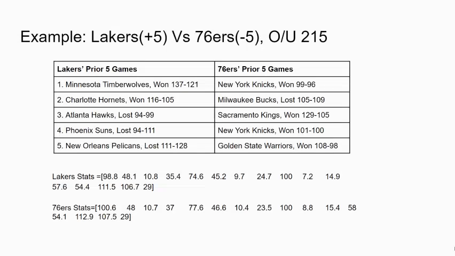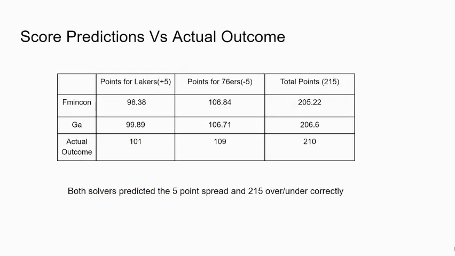and run the program. Using the FMinCon solver, we get the Lakers will score 98 points, the 76ers 107, and have 205 total points. GA predicts 100 points for the Lakers and 107 for the 76ers for a total of 207 points. The actual outcome of this game was 101 to 109 for the 76ers with 210 total points. As we can see, both FMinCon and GA predicted the 76ers would win by more than 5 and have less than 215 points. Therefore, both solvers predicted both bets correctly.